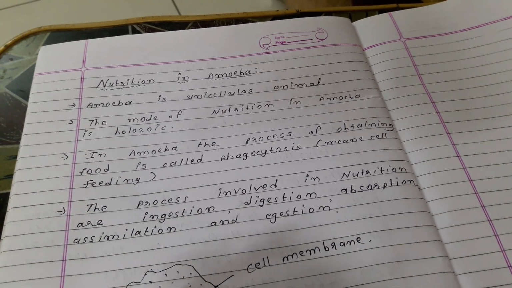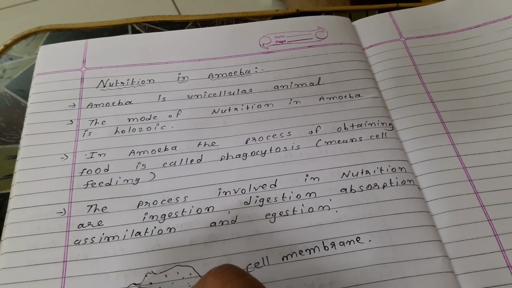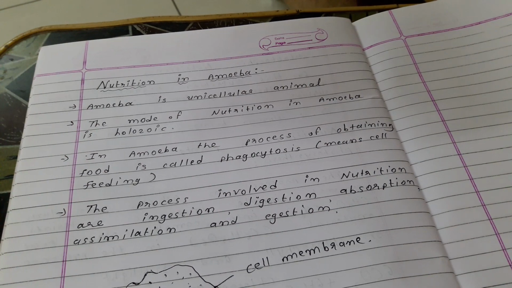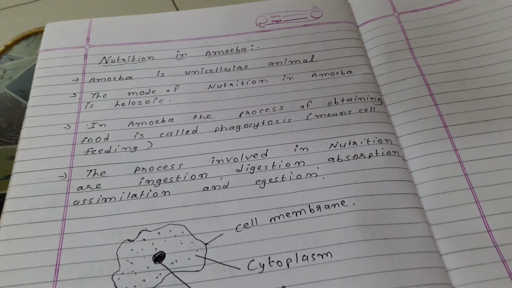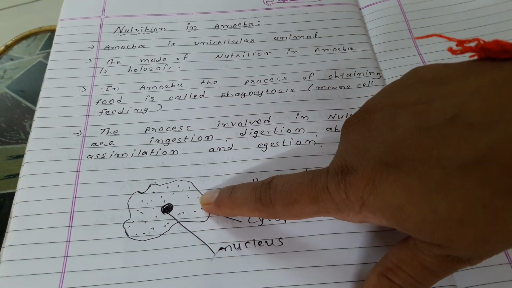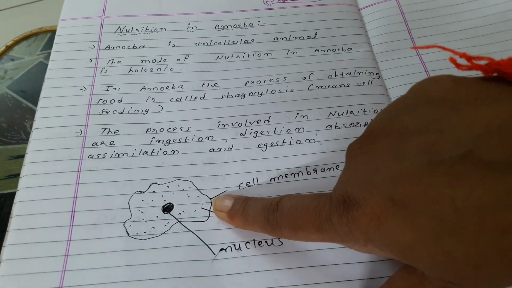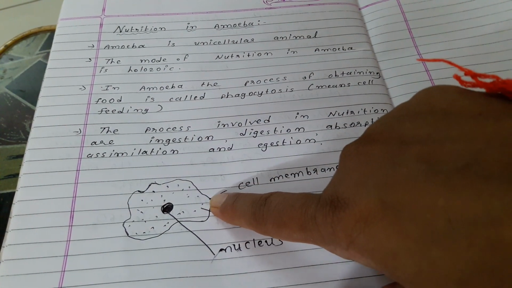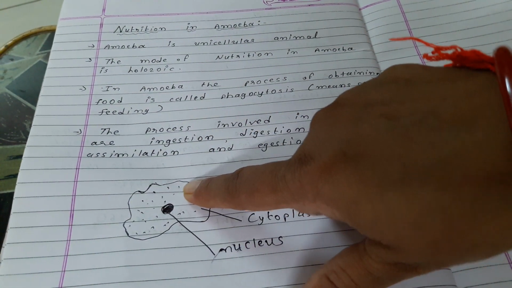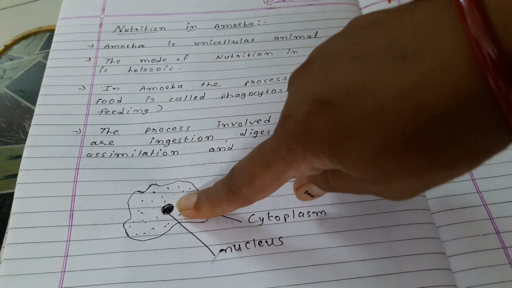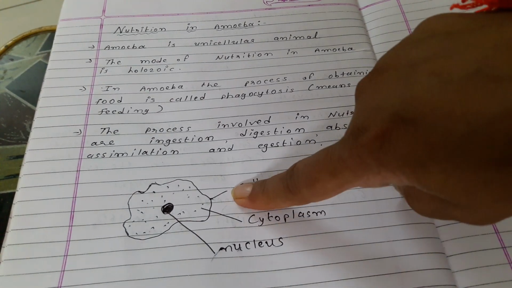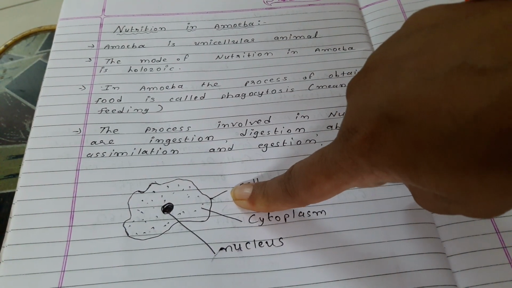Amoeba is made up of only one cell, so it is a unicellular organism.